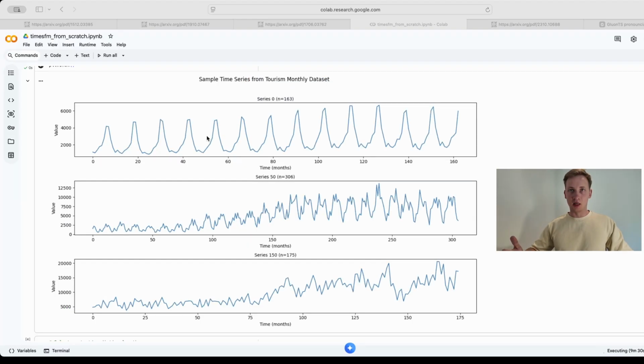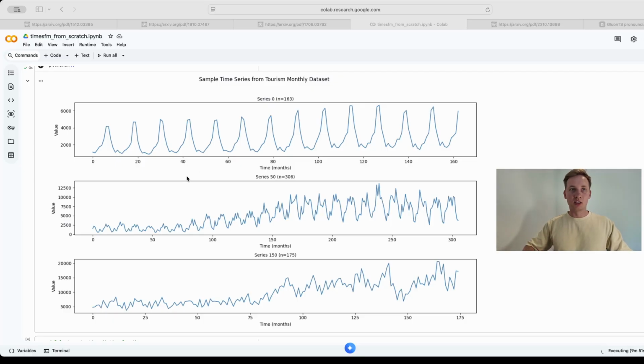Before we build anything, we need to look at what we're actually dealing with. We pick three random series. Notice series 0 immediately. There is a massive spike every single year. That is almost certainly peak holiday season for that destination. The model has never been told this. It will have to figure it out purely from the numbers.